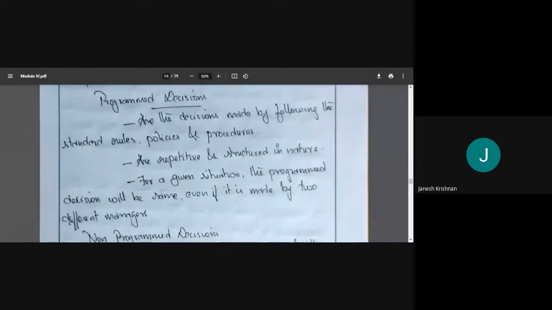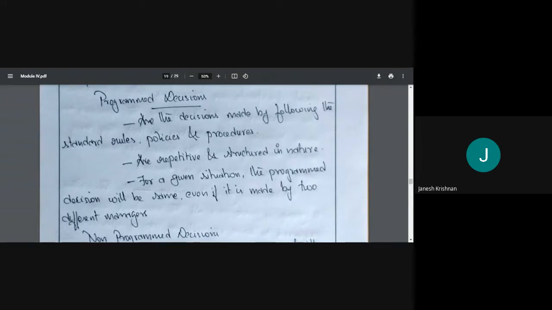The site engineer might come and say, we need cement. Because the site engineer has signed it off, the purchase manager takes the request and forwards it to the top. Once the sanction is made, you call the supplier and the supplier brings the material. So these things are structured. Whoever is the site engineer or project manager, it will be the same. That's the programmed decision.